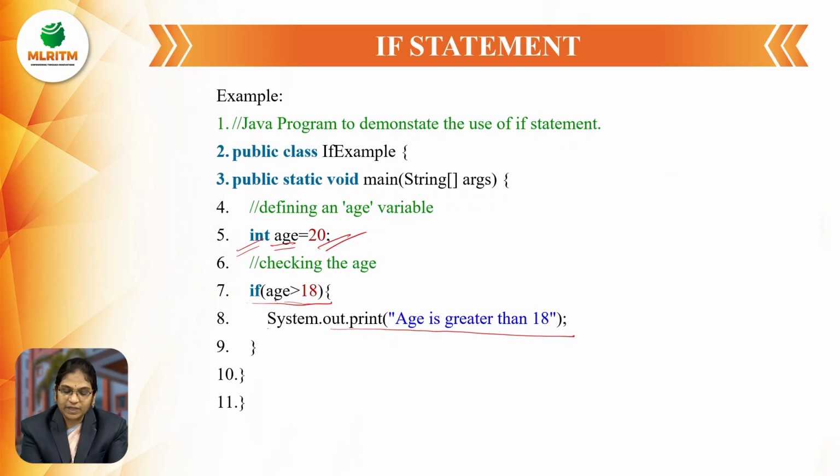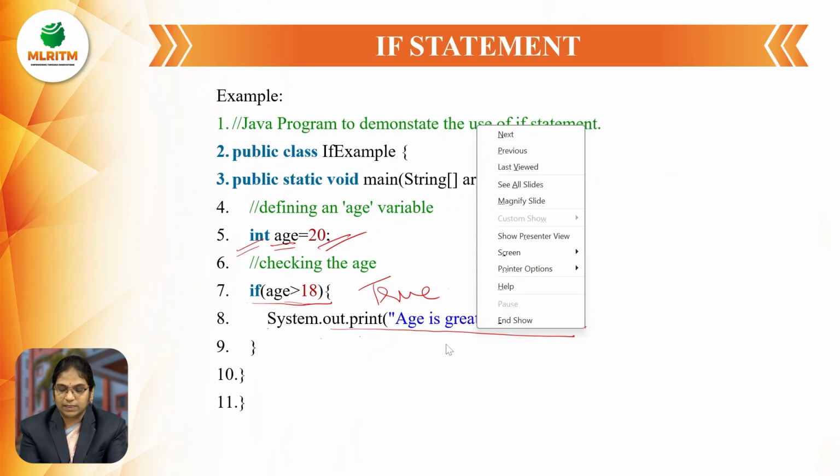Here, what is the value of age in our program? We have declared it as 20. So checking the condition, age greater than 18: 20 is greater than 18, the condition is satisfied, that is, it is true. If it is true, it enters inside the if block, and System.out.println age is greater than 18 will be printed as the output.